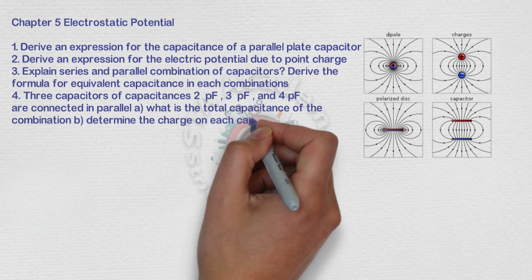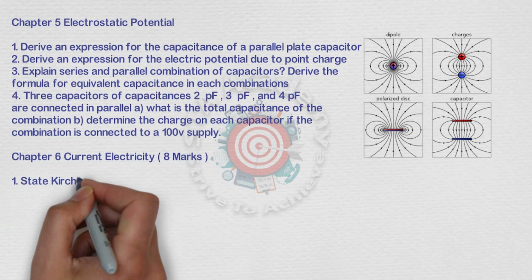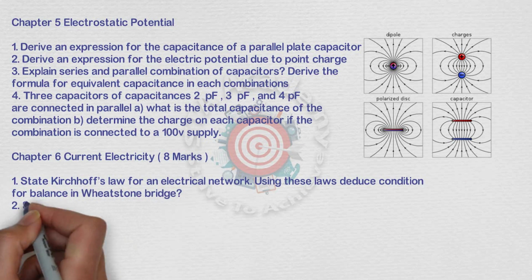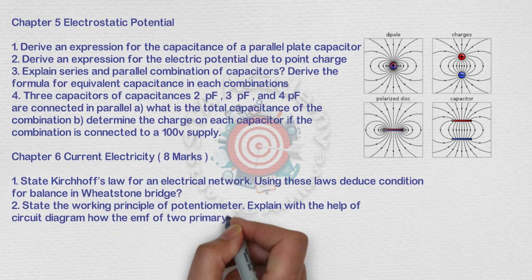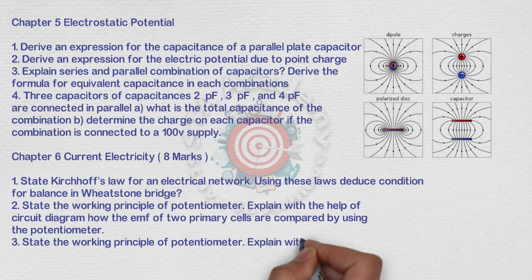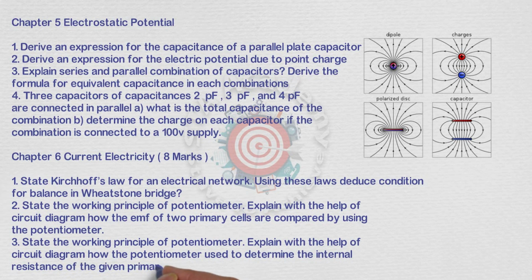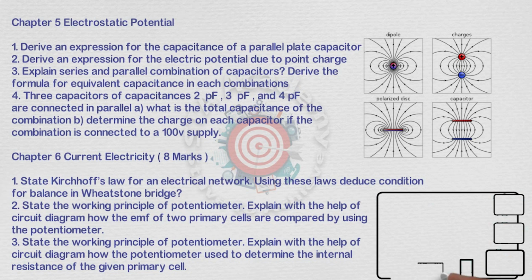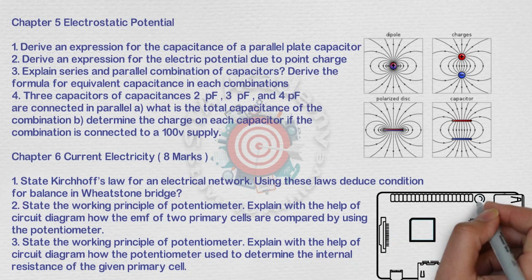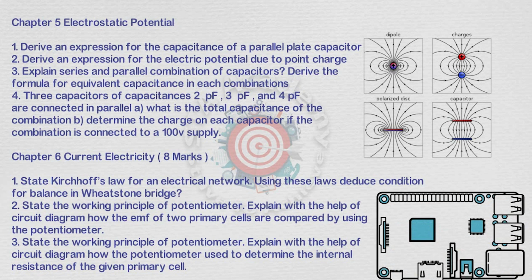Next and the most important chapter is current electricity, which gives you 8 marks. In this you have 3 long answers. The first is Kirchhoff law, second is principle of potentiometer with a circuit diagram, comparison of 2 EMFs. The next is determining the internal resistance of a given primary cell.